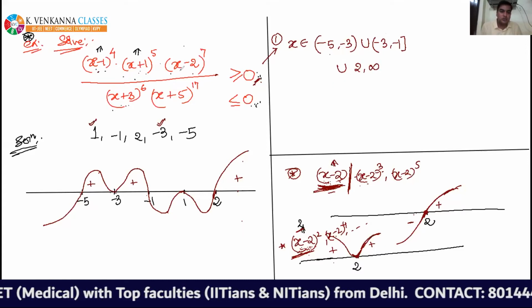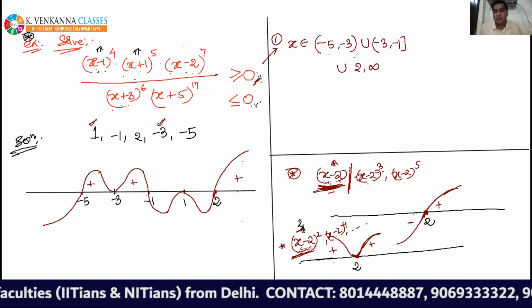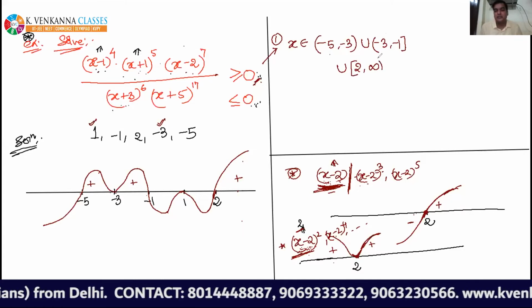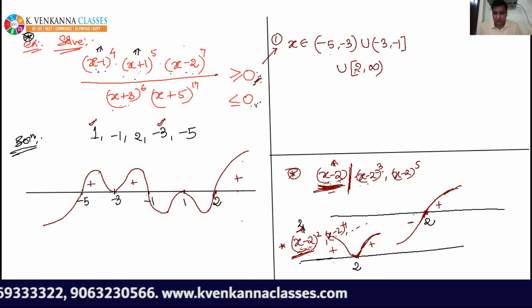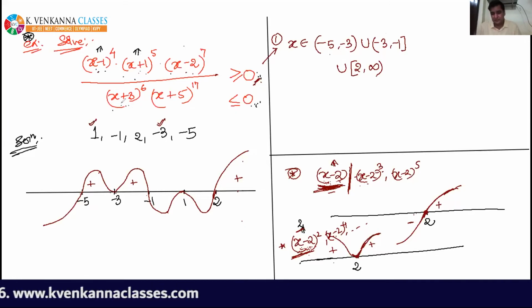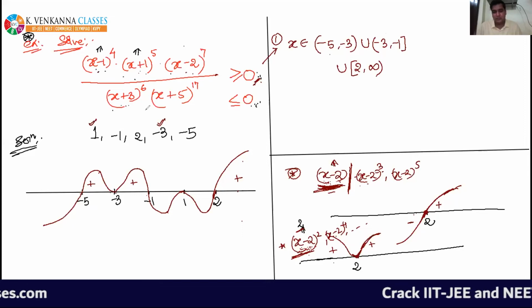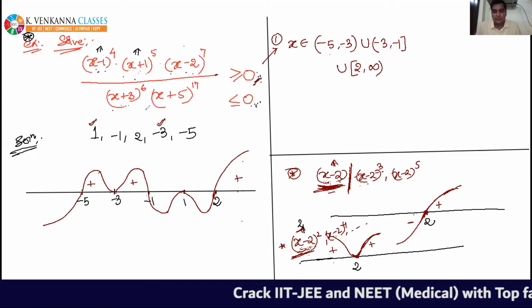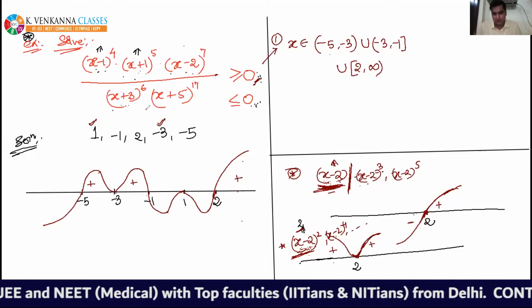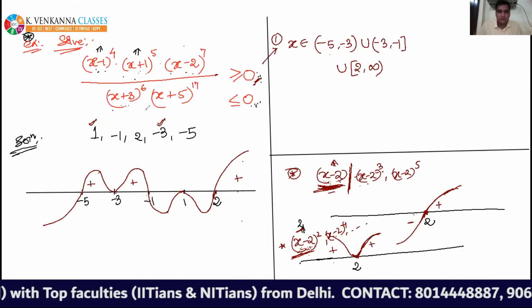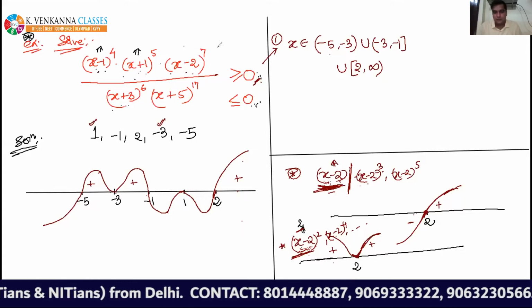At 2, again it is in the numerator, so we will put closed bracket, and at infinity it is always open. So till now, are the things clear or not? Respond quickly. Okay, good.